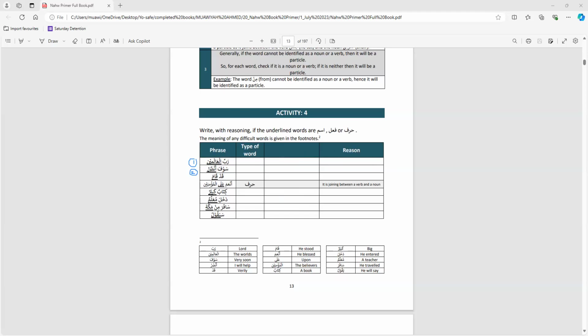Number two. Sawfa ansuru. Very soon I will help. So ansuru. Is it ism, fa'il, or harf? Fa'il. Why? Because it has sawfa before it. Now, if everyone can pause at this stage, do the remaining activity yourself. Once you've completed it, then inshallah listen to mine and Yahya's answers.